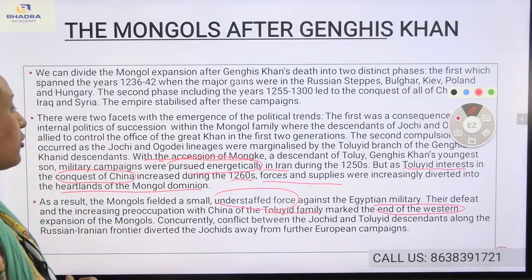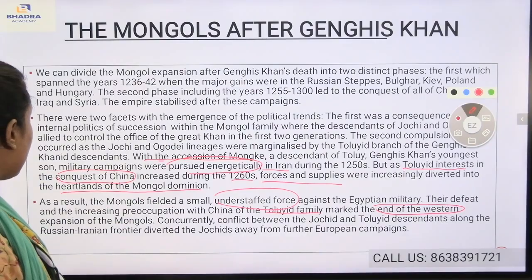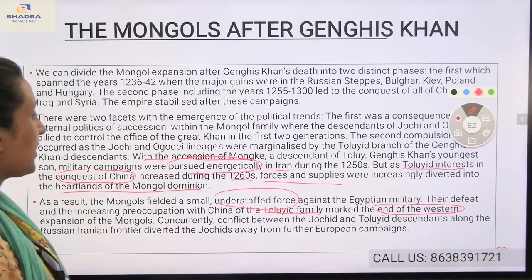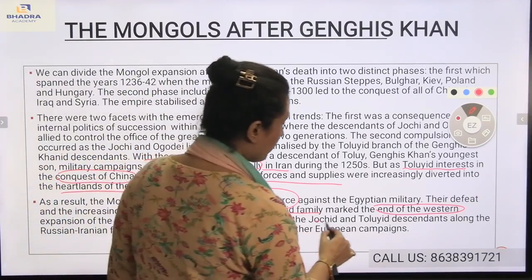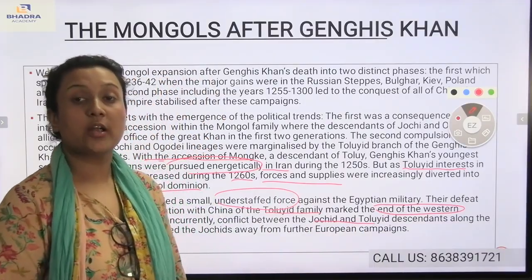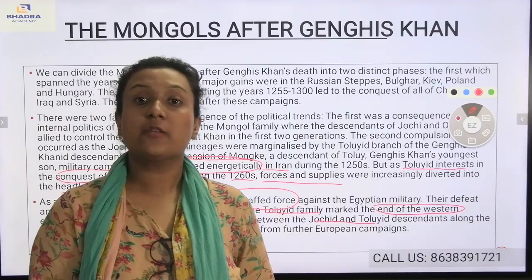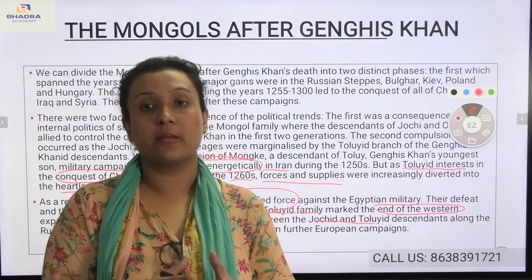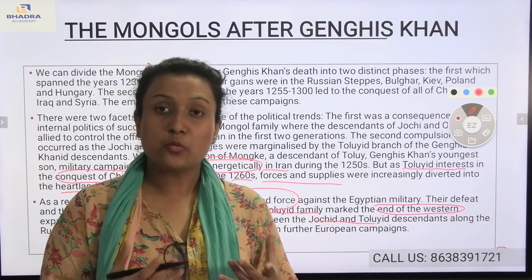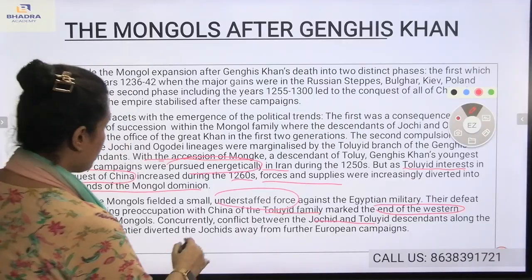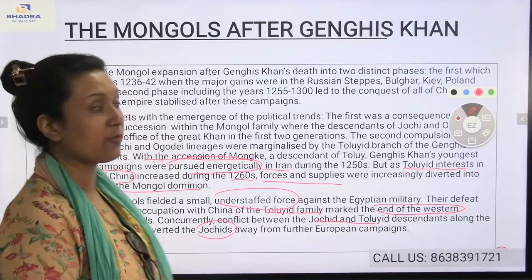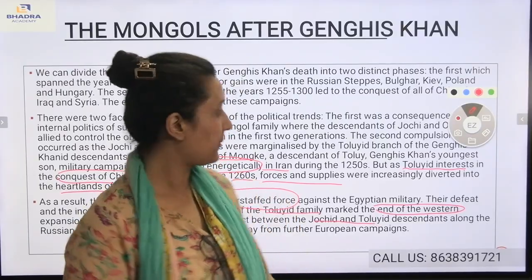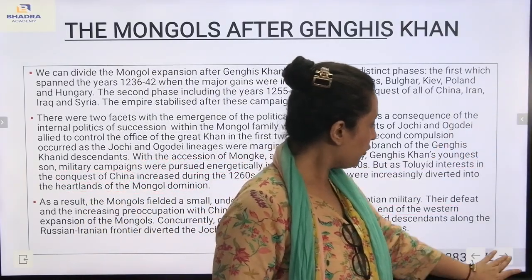Also, concurrently, conflict between the Joseid and Ptolemaic descendants along the Russian-Iranian frontier diverted the Joseids away from further European campaigns. There was a conflict between the Joseid and Ptolemaic dynasty. As a result, they were unable to annex Europe, and slowly the Joseids were being marginalized. They were unsuccessful in the European campaign. I hope this is clear.